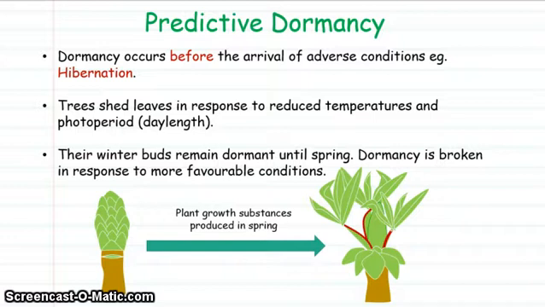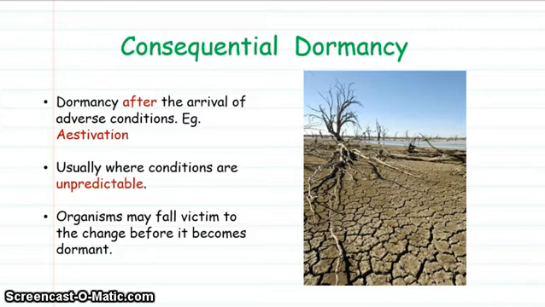For example, hibernation. Trees will shed their leaves, etc., as a response to the reduced temperatures and the shortening day length. In terms of trees, the winter buds remain dormant until the favourable conditions return the following spring. There is also consequential dormancy, which occurs after the arrival of adverse conditions, such as estivation, usually in conditions of high temperature or drought. And so these conditions which bring about consequential dormancy are unpredictable, and often lots of organisms may die as a result.